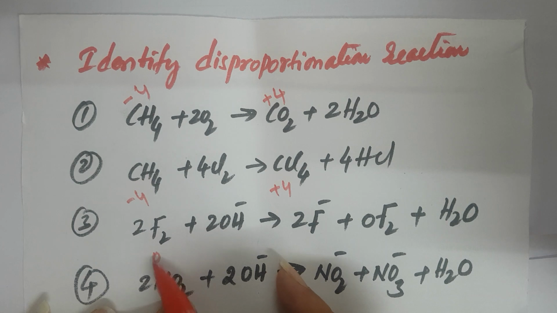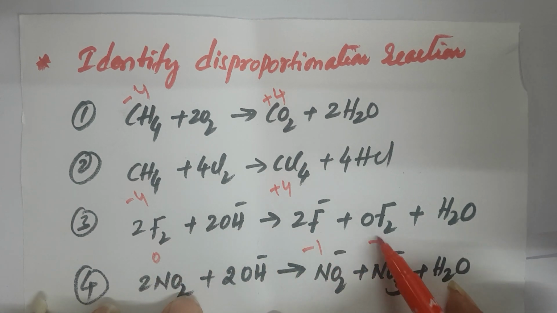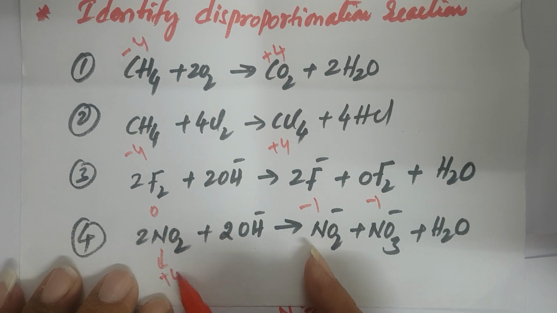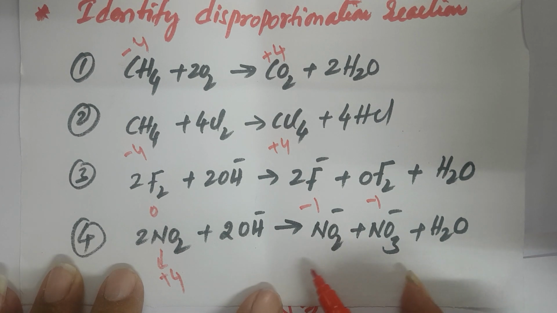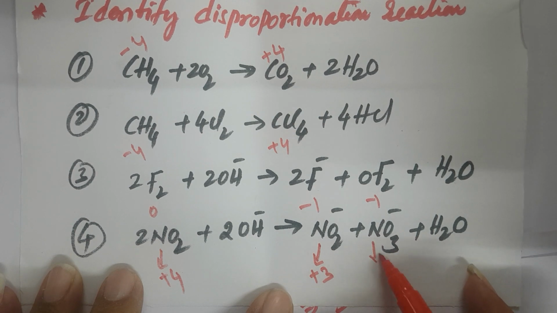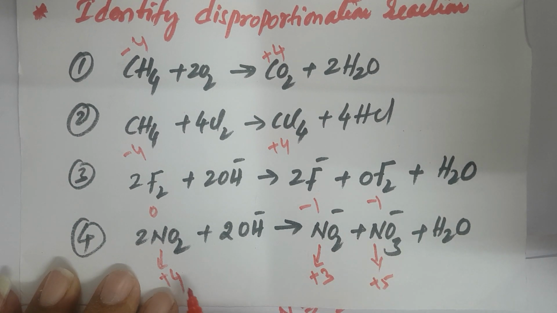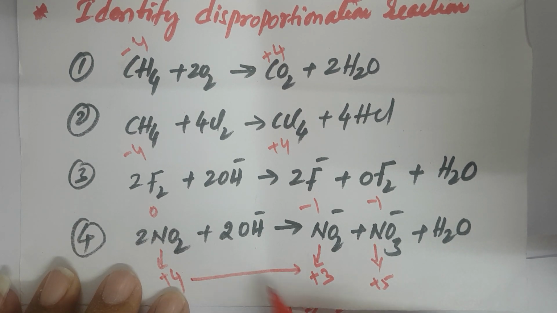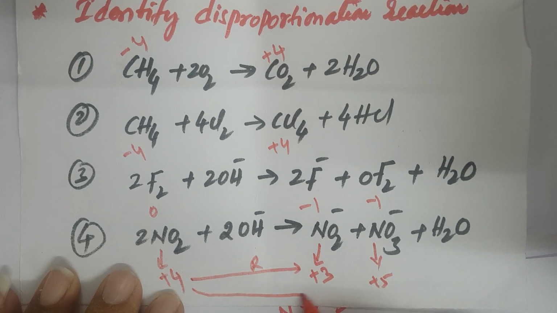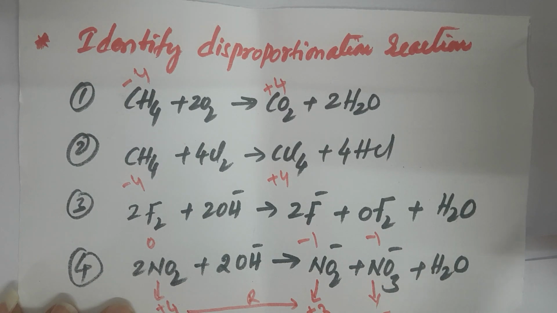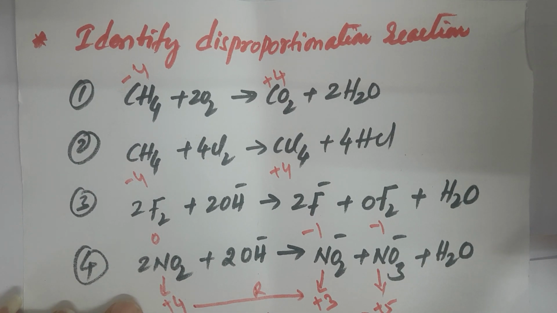Here the fluorine oxidation number is 0, here -1, here also -1. See this option. Here the nitrogen oxidation number is +4. You should be able to calculate in a fast way. In NO2 the nitrogen oxidation number is +3, and here the nitrogen oxidation number is +5. Now check the nitrogen oxidation number from left to right. +4 converted to +3 is reduction, and +4 converting into +5 is oxidation. In a chemical reaction, when the same element participates in oxidation and reduction, it is said to be a disproportionation reaction.